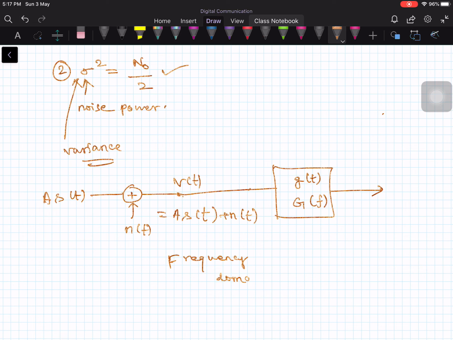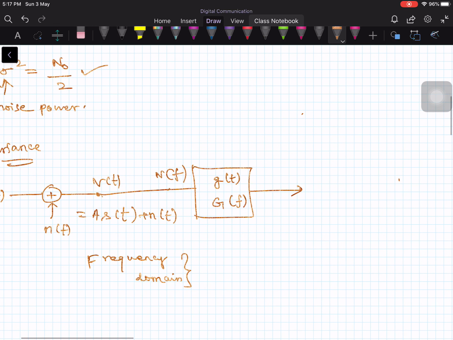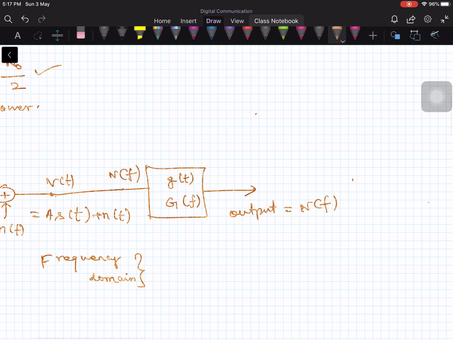In the frequency domain, the input noise, let me denote by the power spectral density of the noise, N of f, and the output is given by this N of f, the input power spectral density, multiplied by mod of G of f squared. So this is the output function.